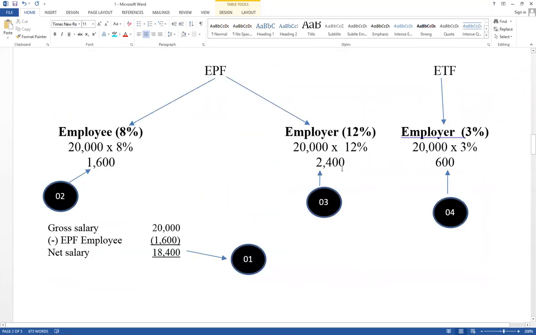Value equal 2400. Therefore, this value is not part of salary. This is another expense. Therefore, you have to prepare a separate ledger account as an EPF expense. And this value also should be transferred to the central bank. Therefore, third step, double entry.